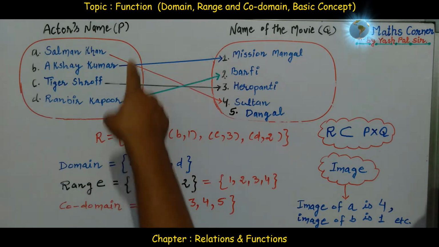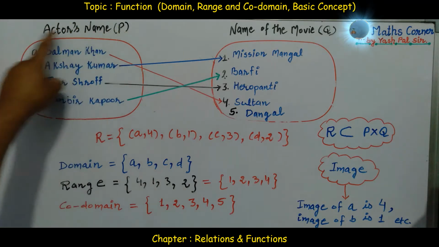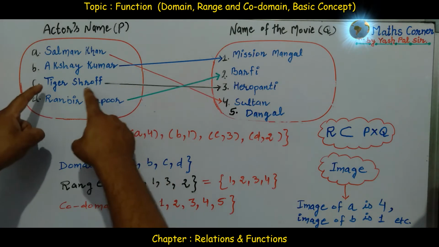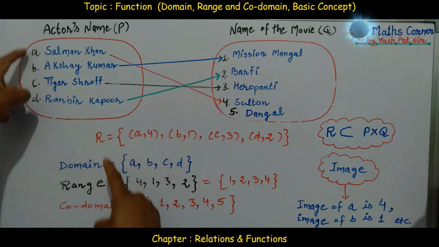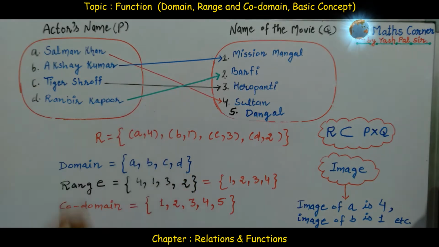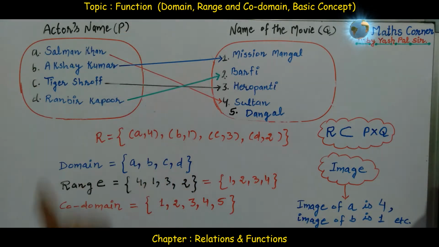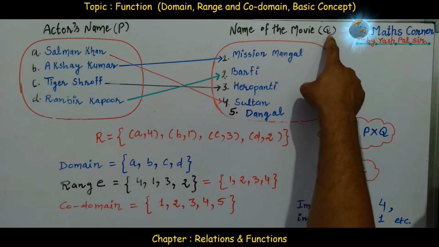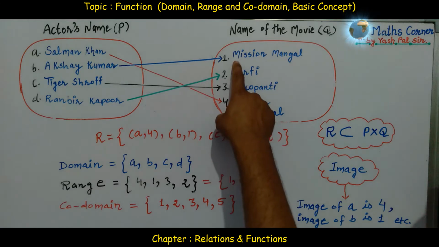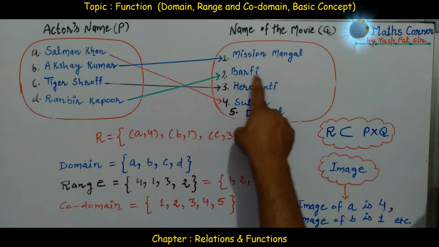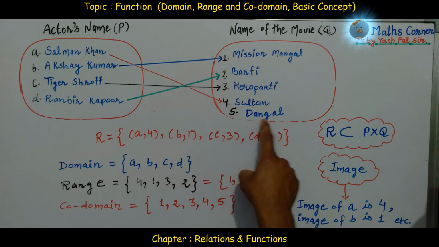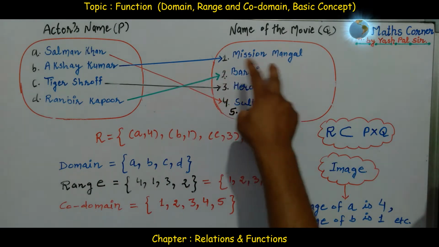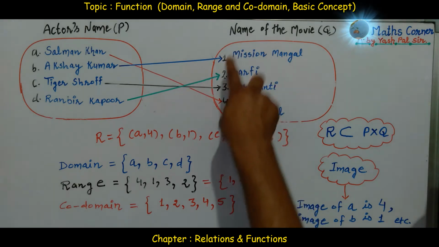The first set is P. P is the name of the first set. The actors' names: Salman Khan, Akshay Kumar, Tiger Shroff, Ranbir Kapoor. These are the members of this first family, meaning the first set. After that, the names of movies. Q is the second set. Here, movies: Mission Mangal, Barfi, Heropanti, Sultan, Dangal. These were the names of the movies, the elements of the second family, the second set.